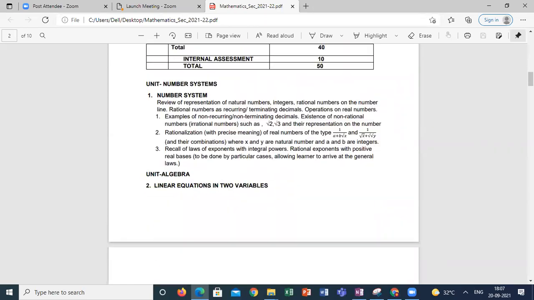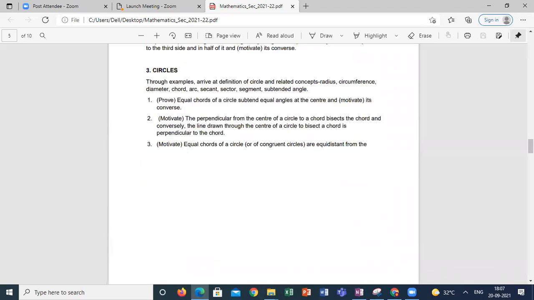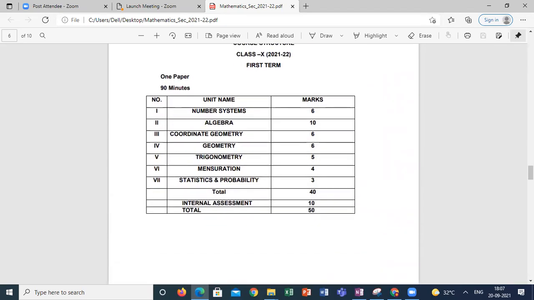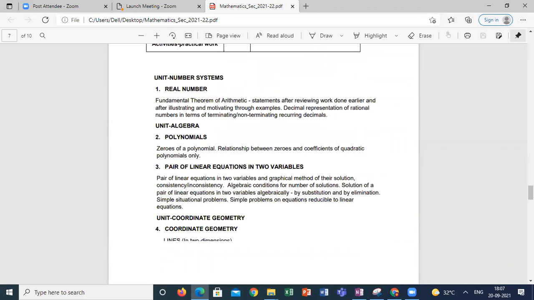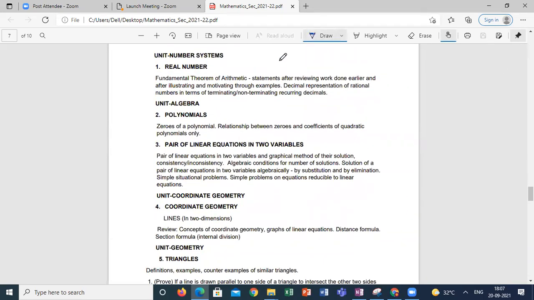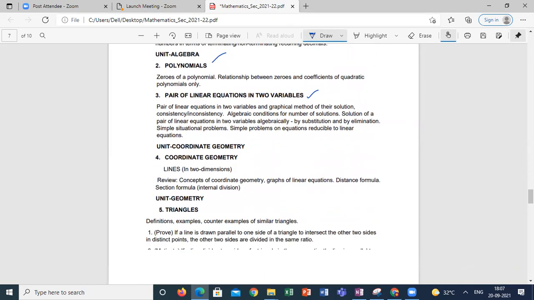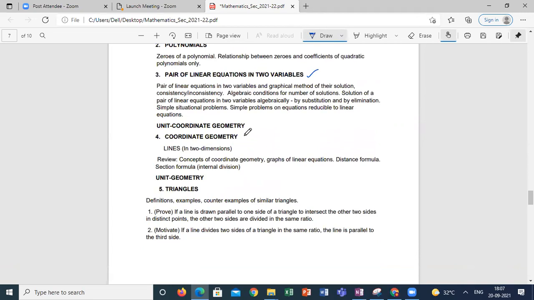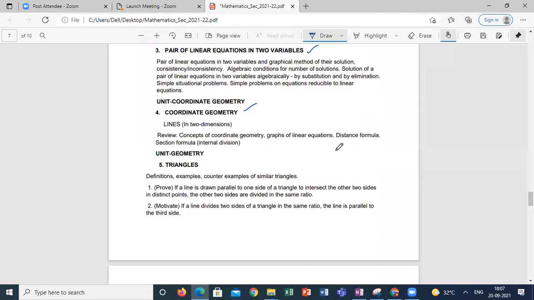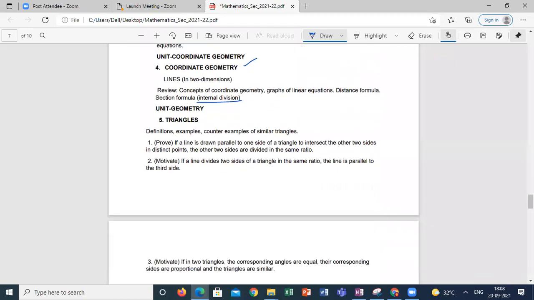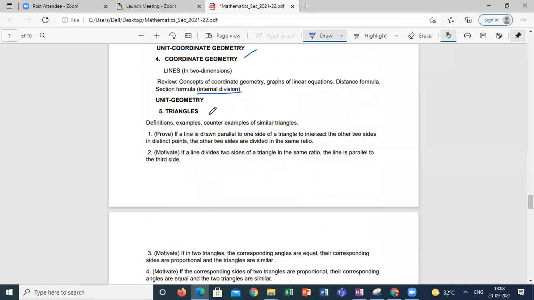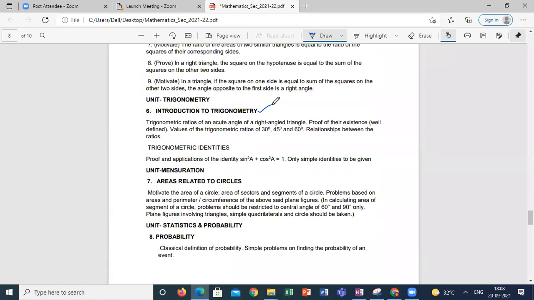So number system is grade 9. This is 10th standard. We done real numbers, polynomials, pair of linear equations in 2 variables, including coordinate geometry. Coordinate geometry, we done up to section formula. We done internal division, which is there in the syllabus. External division also we done, as well as midpoint, centroid, and some numericals related to that, and the triangles we done.